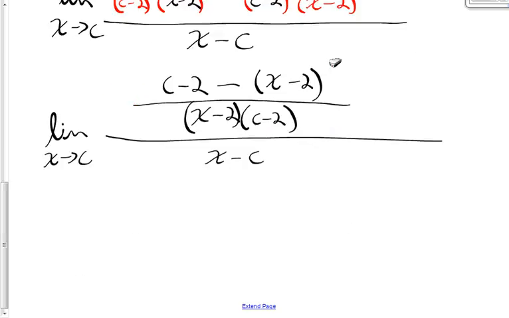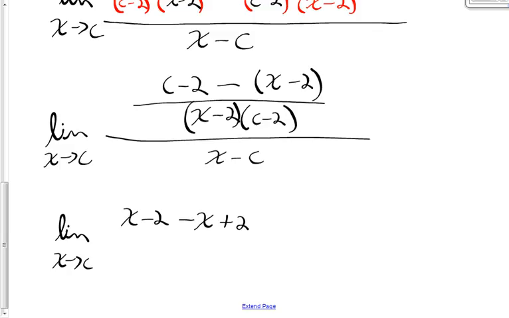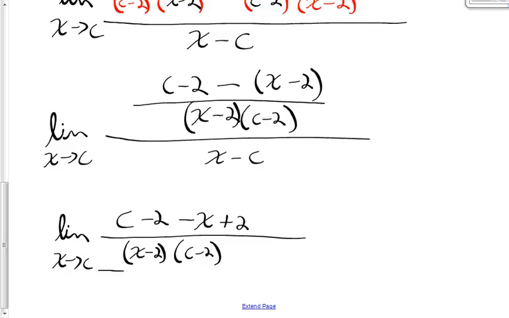All right, so now what I want to do is go ahead and distribute that negative and combine like terms in the numerator. So I'll have x minus 2 minus x plus 2. Oops, not x minus 2, that's a c. So sorry, I'll have c minus 2 minus x plus 2, all divided by x minus 2 times c minus 2, and that's all still divided by x minus c.